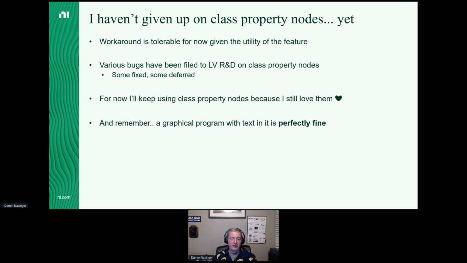Oh yeah, and one last thing. If anybody ever gives you crap about wanting some text on your LabVIEW block diagram, just tell them to talk to me. Because a graphical program, I love programming in LabVIEW. Graphical programming is the greatest, but there are just simply some things that are easier to understand on a block diagram that help you understand them faster, and property nodes are one of those things.